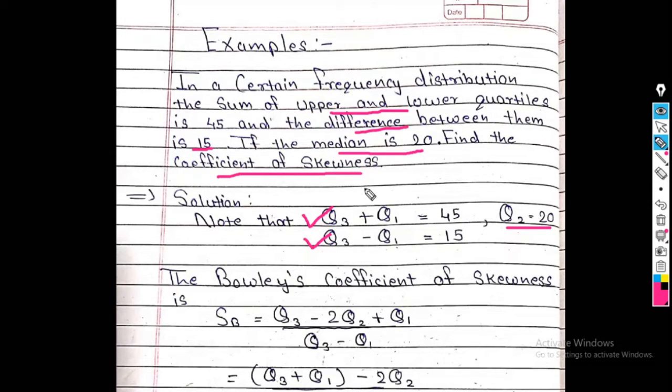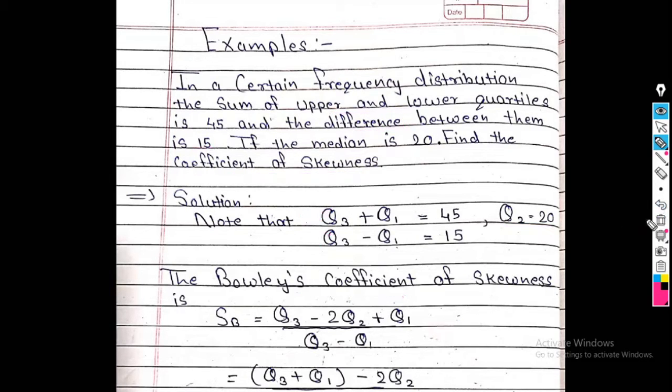Now in this question, which coefficient of skewness we need to find is not given. So it is decided by what information is given in the question. Related to that we will find which coefficient of skewness will be applicable here. Now see, in this example, the information related to quartiles is given, right? So quartiles are used in Bowley's coefficient of skewness. So we apply here Bowley's coefficient of skewness. The formula is Q3 minus 2Q2 plus Q1 divided by Q3 minus Q1.